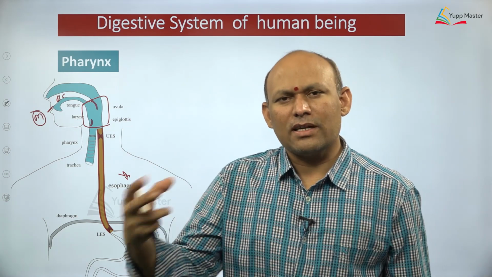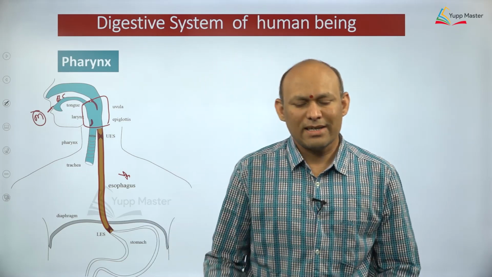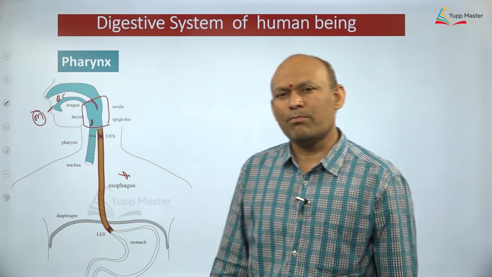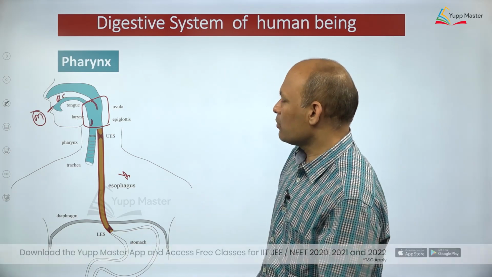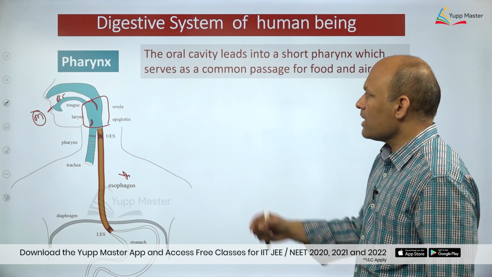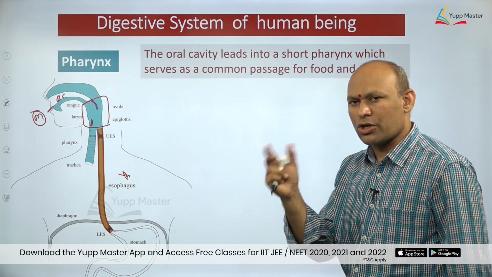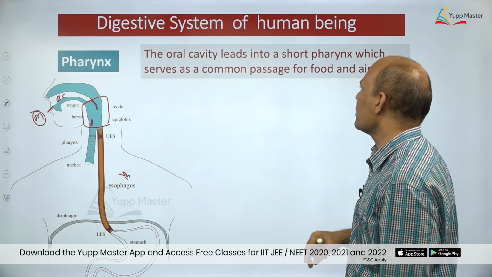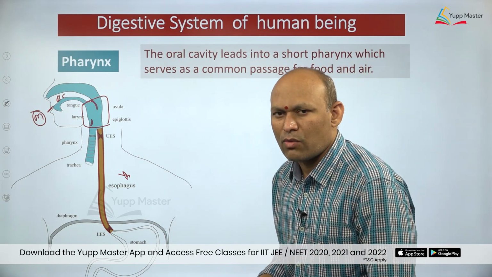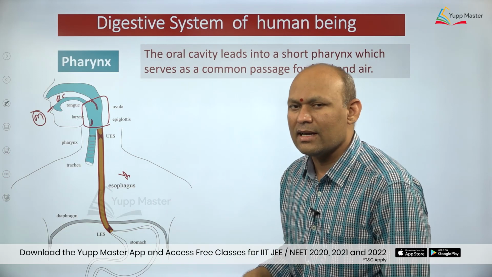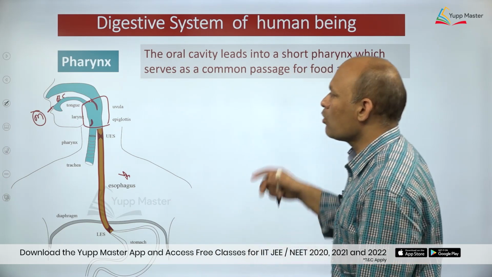Again, we will discuss it in detail while discussing respiration. This pharynx is divided into three parts: oropharynx, nasopharynx and laryngopharynx. At this point, dear students, you need to remember that the oral cavity leads into a short passage, and that short passage is known as pharynx. Pharynx is a common passage for both food and air.